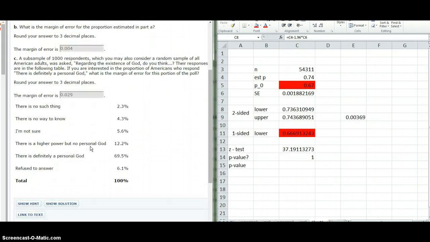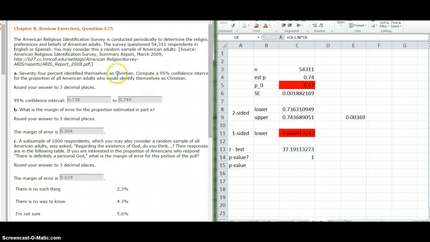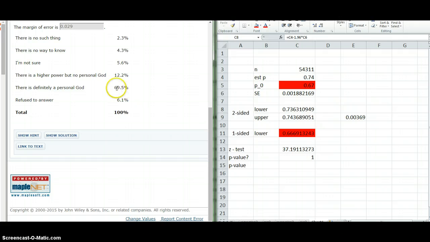And we have 1,000 respondents who were asked about the existence of God. The question is there is definitely a personal God. So how are we feeling about that statement? There's no such thing. There's no way to know. I'm not sure. There is a higher power, but no personal God. So you can see here, not only did 74% say that they identified themselves as Christian, but 69.5% said that there's definitely a personal God.